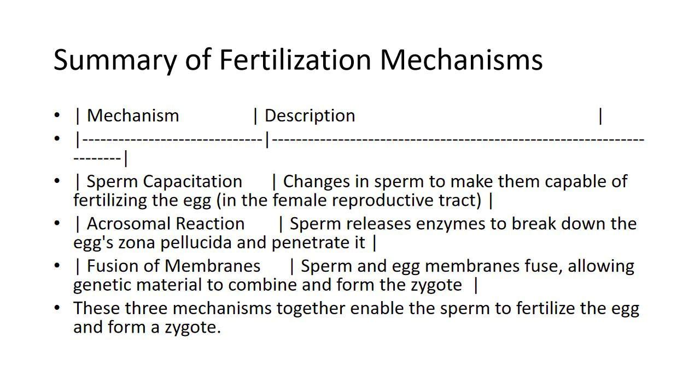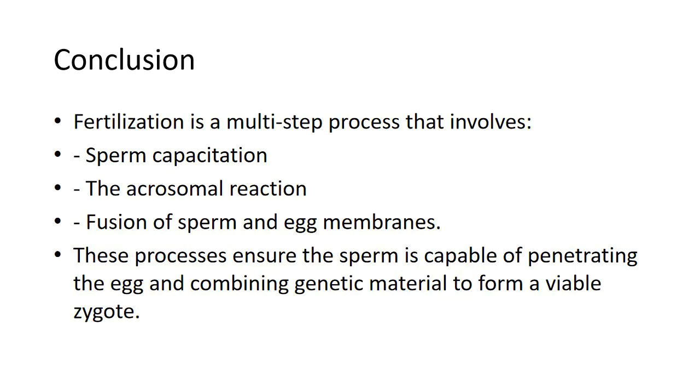Acrosomal reaction: the release of digestive enzymes from the sperm's acrosome to allow sperm to penetrate the egg's zona pellucida. Fusion of sperm and egg membranes: the sperm membrane fuses with the egg membrane, allowing sperm DNA to enter the egg and form a zygote.